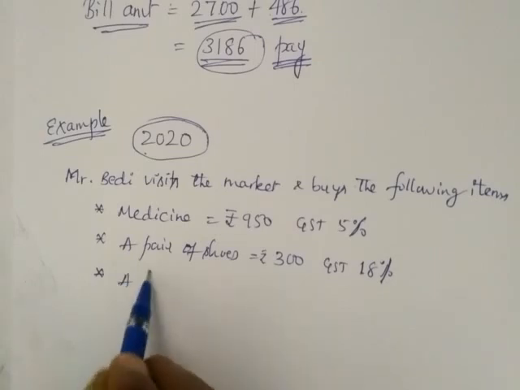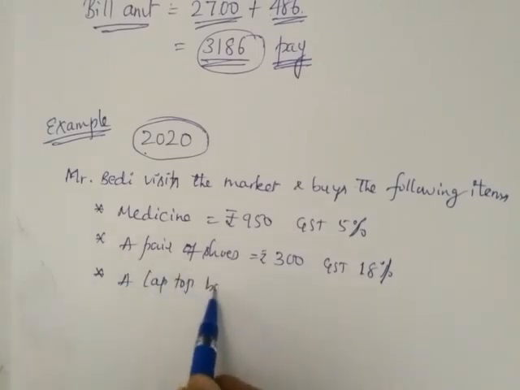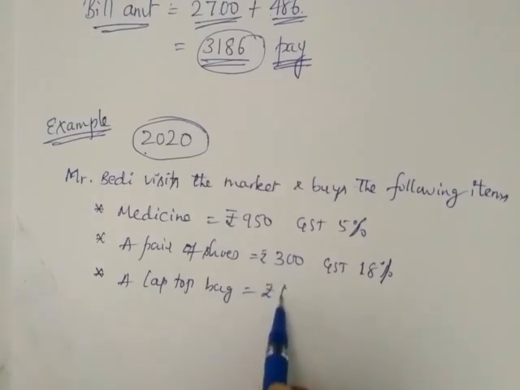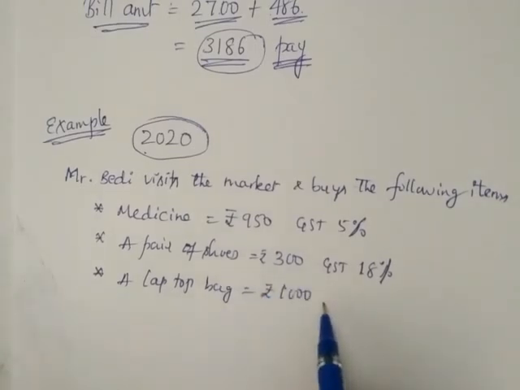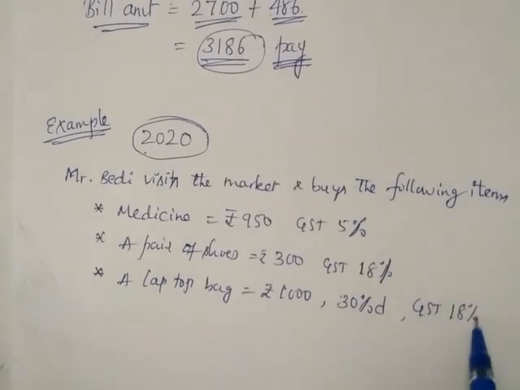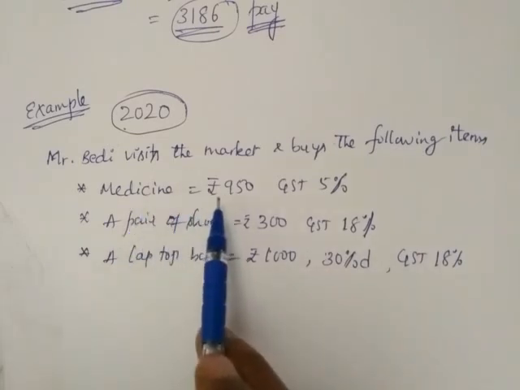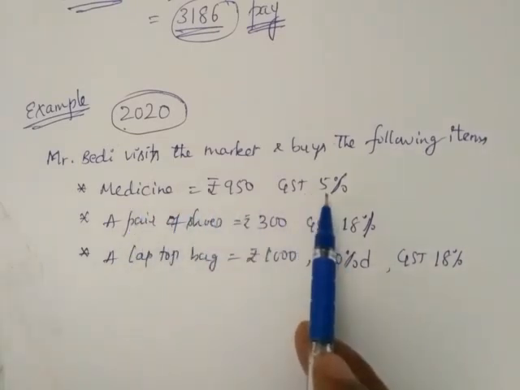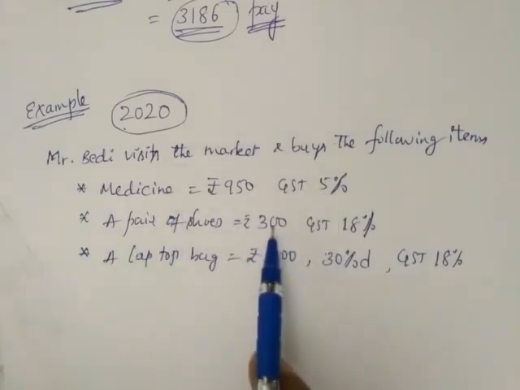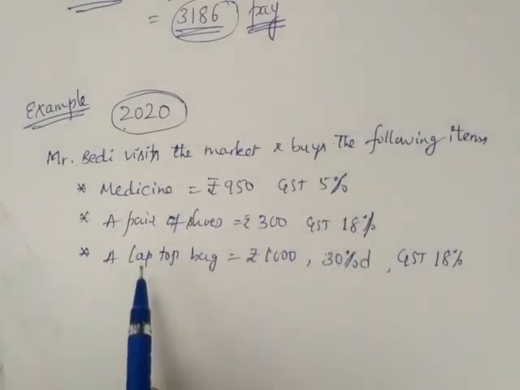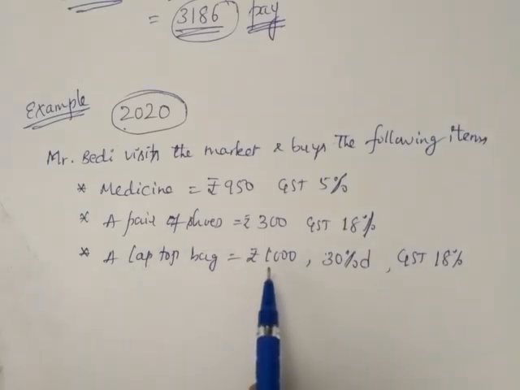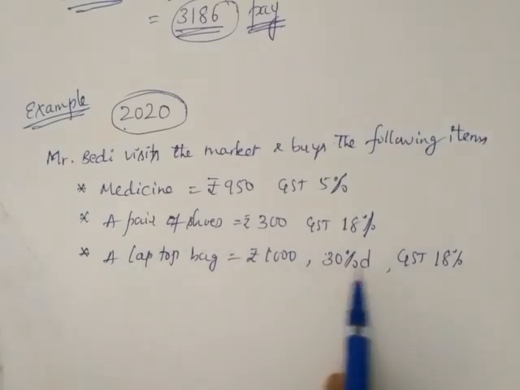A laptop bag also he bought, for 1,000 rupees. But on the laptop bag there was a 30% discount. Also GST 18%. So these three are the very important given hints. Medicine at 950 rupees, 5% GST. Pair of shoes 300 rupees, but 18% GST. A laptop bag at MRP 1,000 rupees, 30% discount on that, and GST 18%.